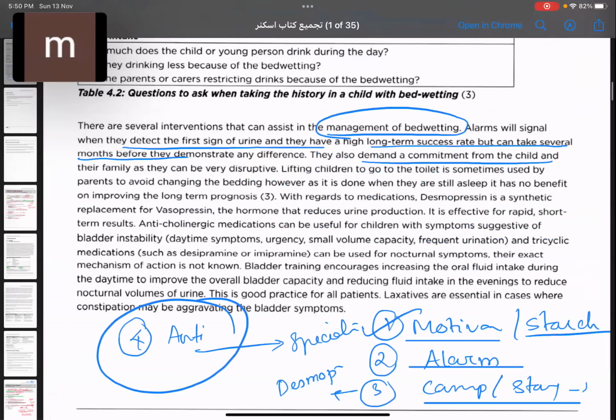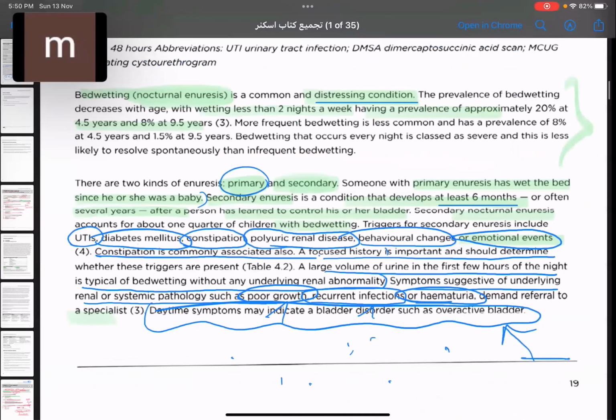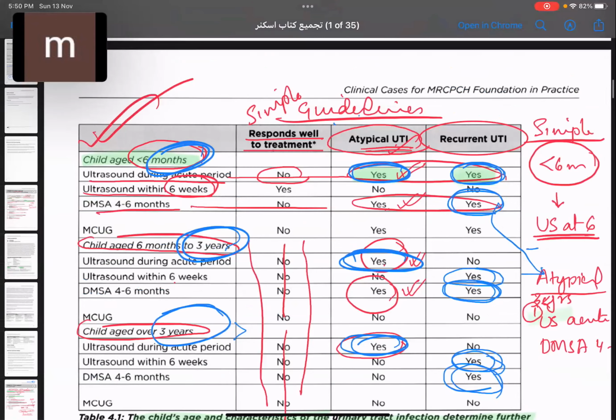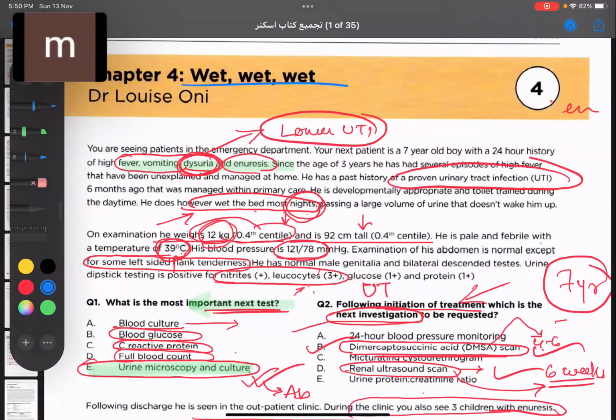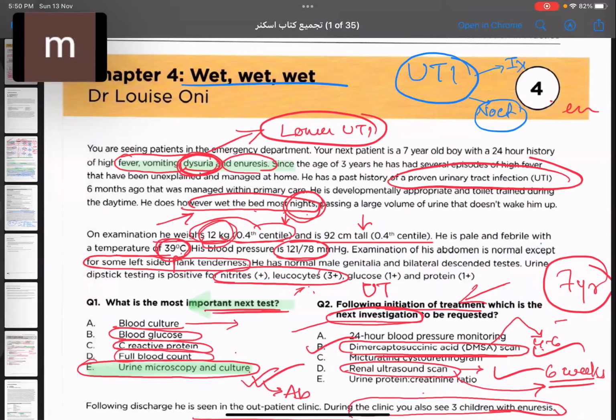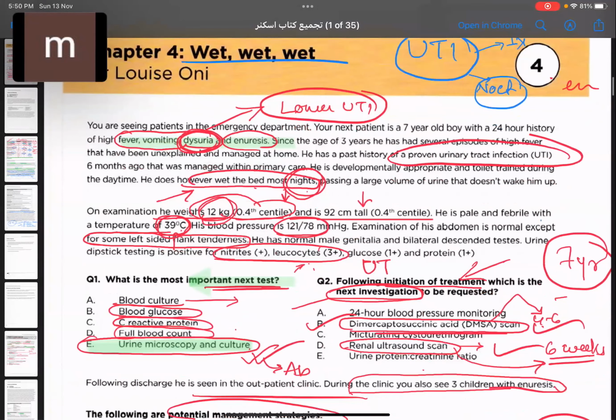It is case number 4 from FOP. Are we clear with this? See, in this case, we not only learned about UTI, but also how to correlate UTI with nocturnal enuresis, right? And what investigations we are using in UTI? These two topics are so important, and from nocturnal enuresis, they frequently ask the same questions. So once you understand and solve some questions, it will be very easy. Okay.